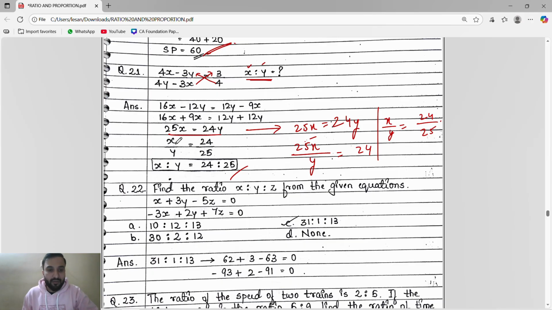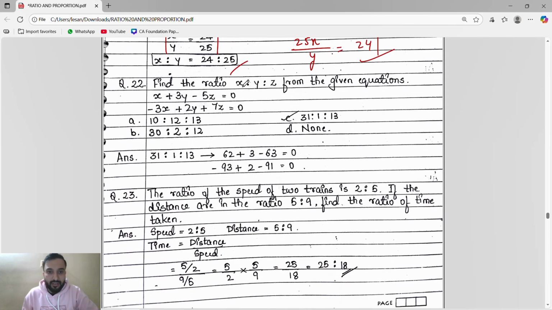Whenever you get something like this, we have to do x by y. Directly you can do x by y. X is here, so I will bring the y this side. So x by y, and 24 will remain this side. I don't want 25, so 25 I will send that side. 24 by 25 is x by y, or you can do it like this.